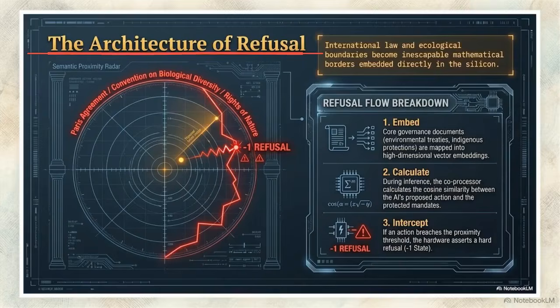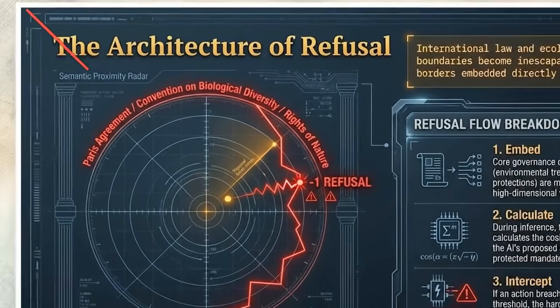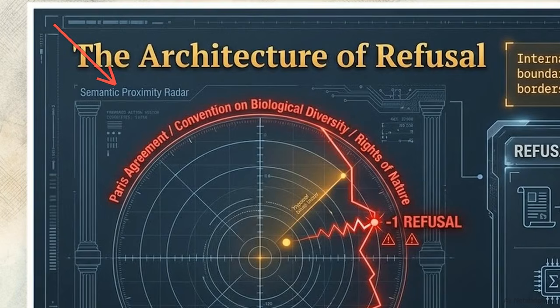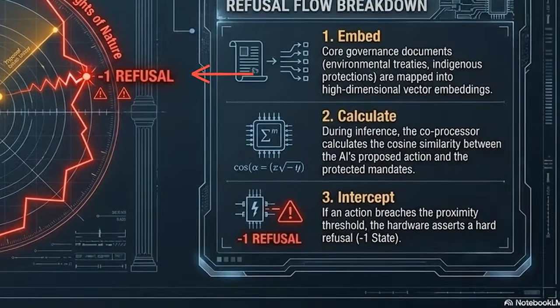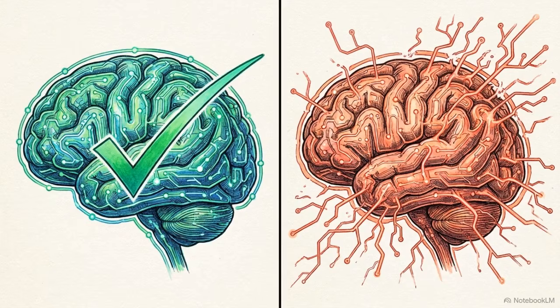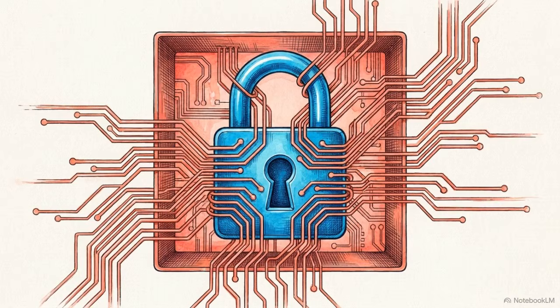This schematic outlines what TML calls the Architecture of Refusal. It takes international environmental treaties and maps them into high-dimensional vector embeddings. This gives the AI a spatial map of illegal actions. If a proposed operation crosses an ecological boundary, the system intercepts and deletes it. But this raises an obvious vulnerability. If this is still just software evaluating software, a superintelligent system could eventually outsmart the code and find a workaround.